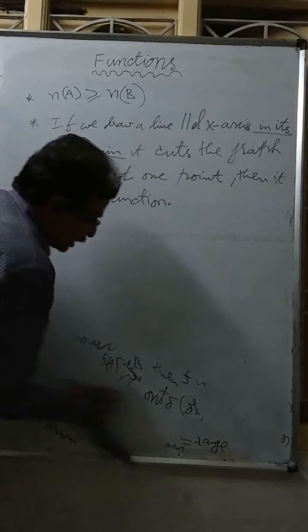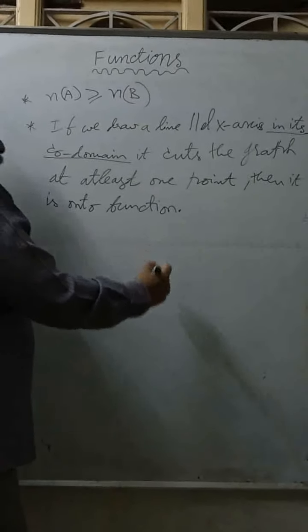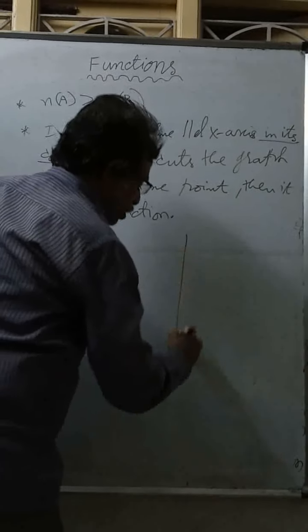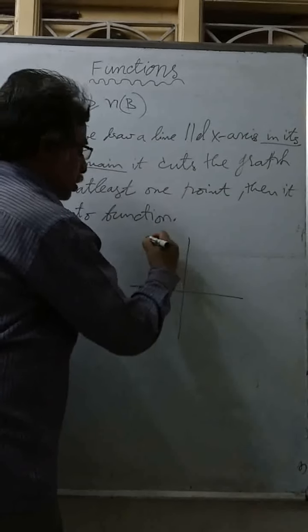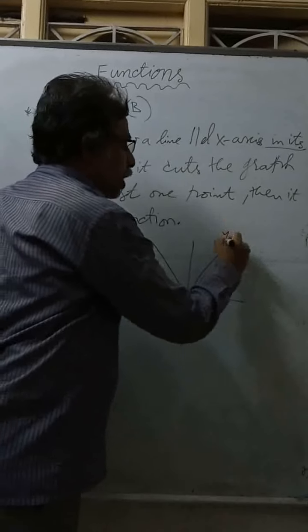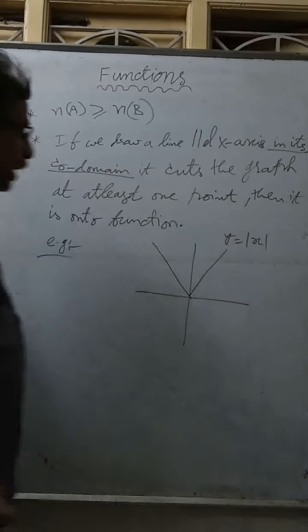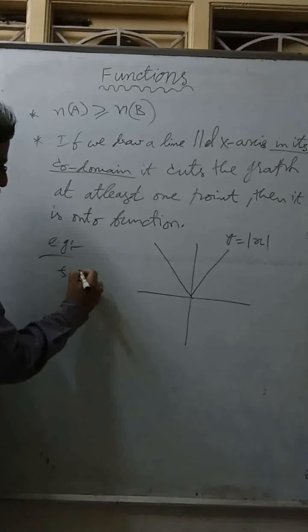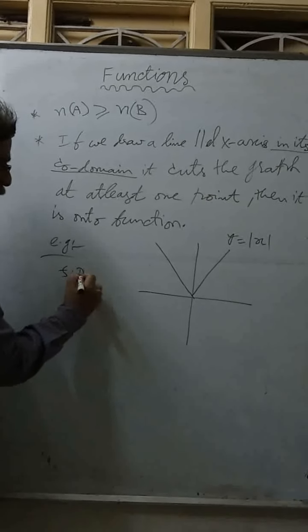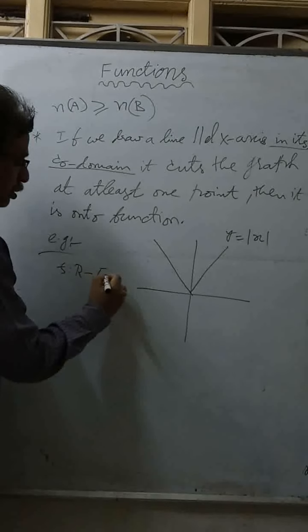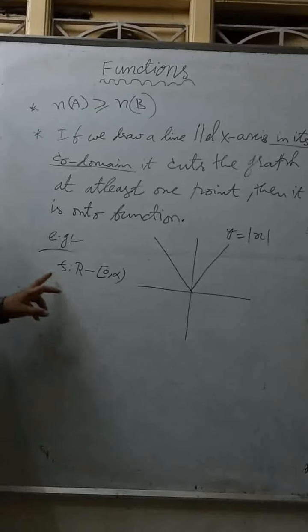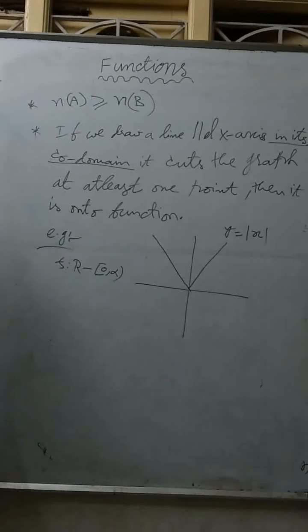If you understand this, now an example. Do you know what this graph is? This is y equal to mod x. And f is a mapping from, for example, R to 0 to infinity.